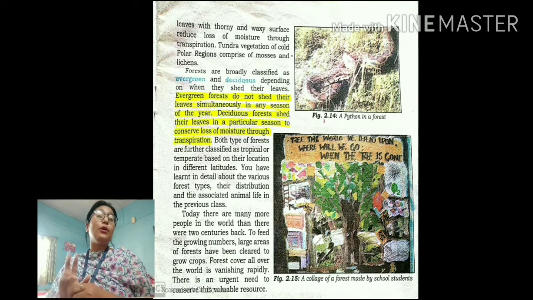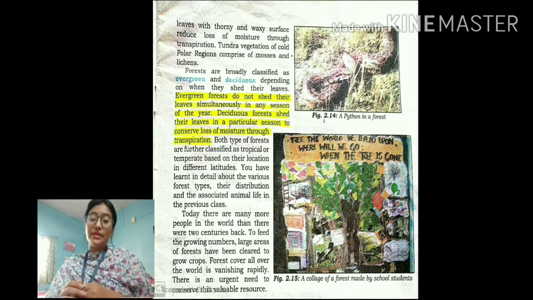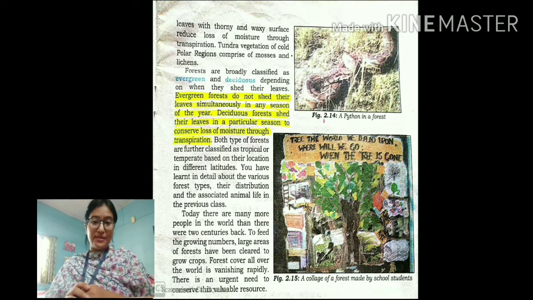We also discussed 2 major types of forest, evergreen and deciduous, and how they are subdivided into tropical and temperate forest. And then we discussed the threat to natural vegetation and wildlife resources. So students, I hope you have understood. In case you have any doubt, do let me know.